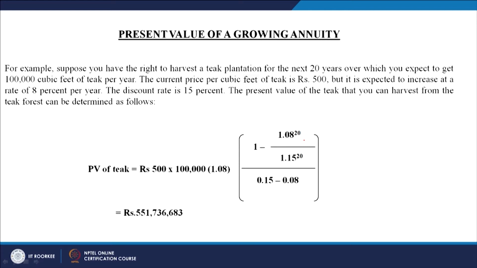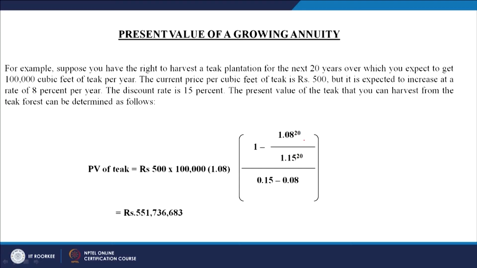Because of the growth of the selling price per cubic foot of the teak, the final value for this total investment proposal, the rights we have got for harvesting the teak plantation for the next 20 years, is going to be 550 million 736 thousand 683 rupees. Roughly you can call it 551 million and 700,000.